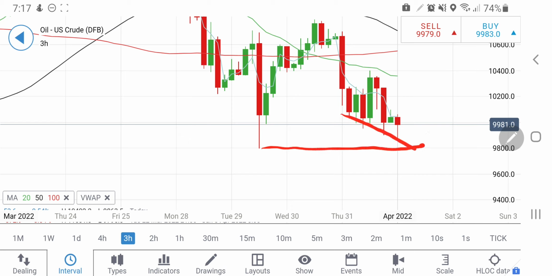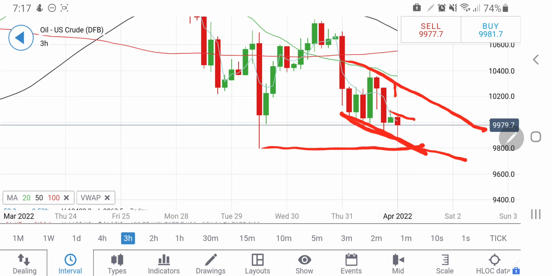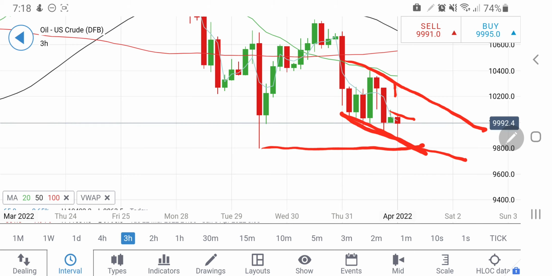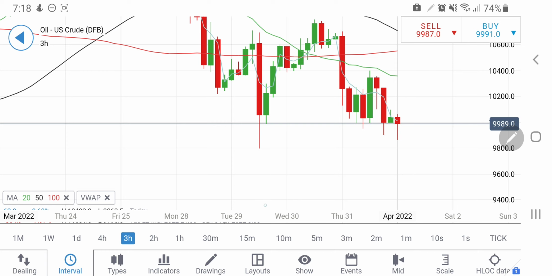It is trading with this bias, lower lows on the charts out there, but at the same time it has to create this channel. And yes, see right now if you take a long entry at 101, it may try to go towards 102, 103 levels. So a good long entry for a little move till 102, 103 can be taken. At the same time, on the downside, I'll only recommend you to go short below 98 levels, and yes, it can try to achieve 98. This is what one can expect.